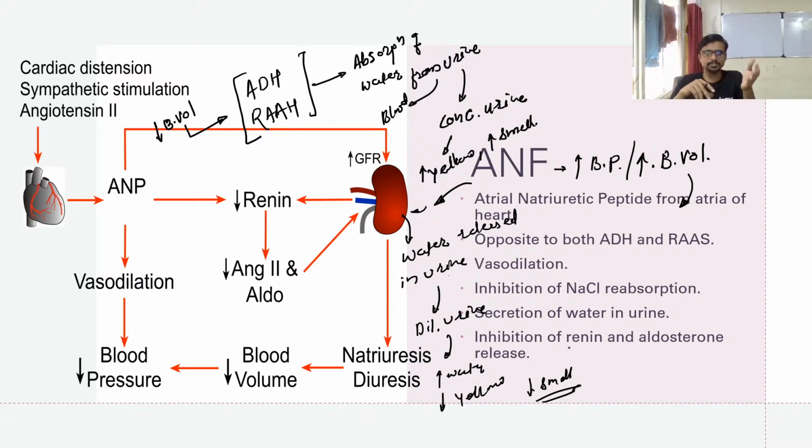Okay, so don't get confused with concentrated and diluted urine. Let's think what is meant by concentrated. So less water. Why is water less? Because the water in blood is less, so the blood absorbs more water. And why does blood absorb more water? Because of ADH and RAS. Okay, if they are talking about diluted urine, that means indirectly they are talking about ANF.